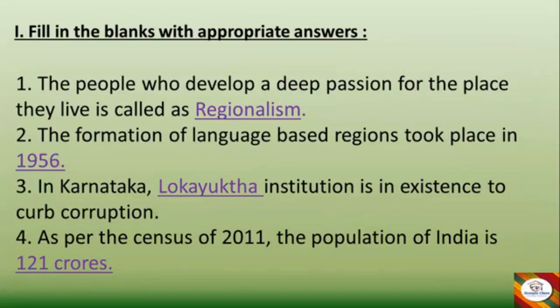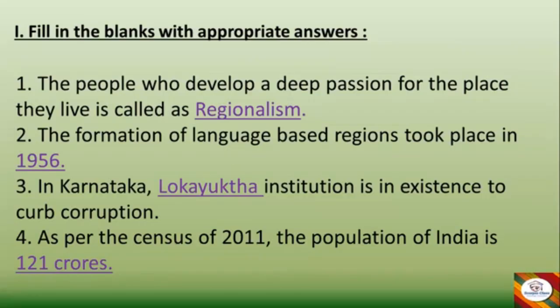So the very first thing is fill in the blanks. We have to fill in the blanks with the appropriate answers. The first one: the people who develop a deep passion for the place they live is called as dash. It is regionalism. The formation of language-based regions took place in dash. It is 1956.